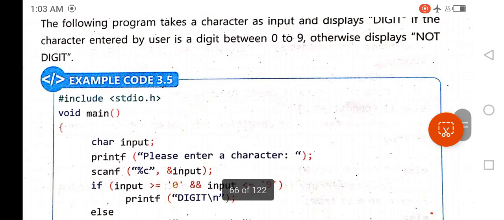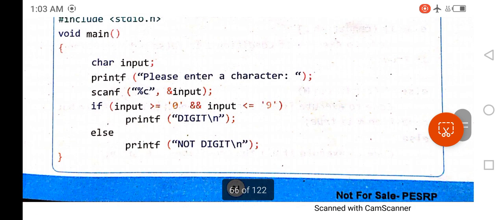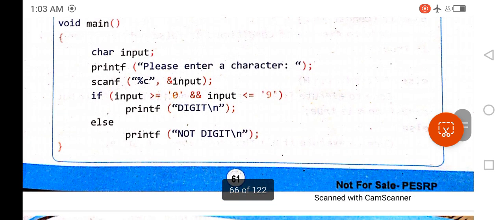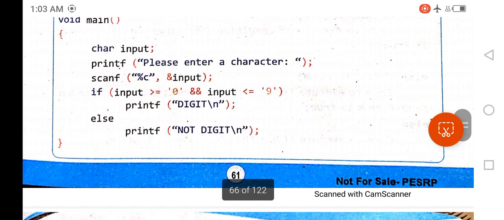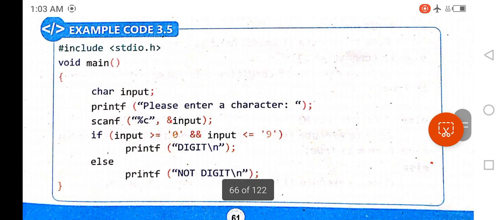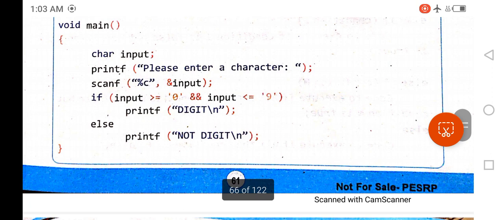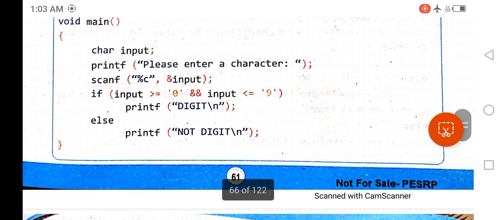Next, you can see the example. This example also further clarifies the concept of if else statement. This very simple example is as follows: inside the main function we have declared a variable of data type character.